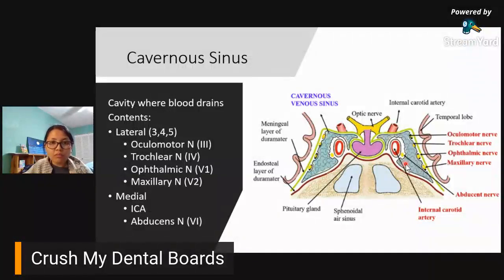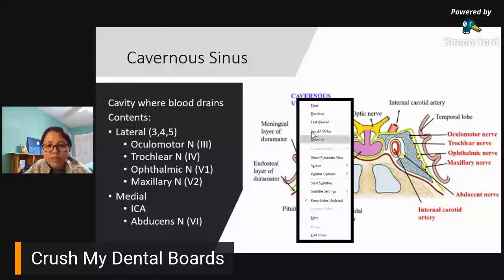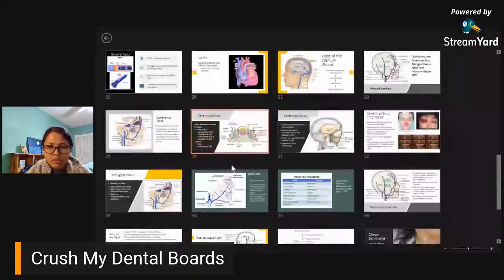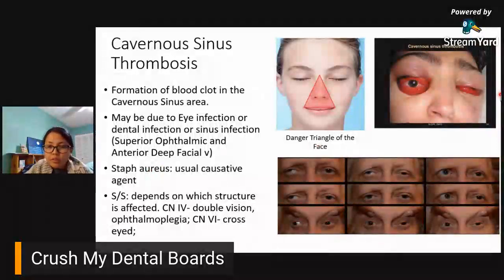Ano ang mangyayari ngayon when there is cavernous sinus thrombosis? So as you can see, like with this person right here on the upper right, nakita niyo kung ano nangyari sa mata niya? Aside from having bloodshot eyes, namaga, so nagkaroon ng inflammation yung orbital region. And then for this person right here, what can you notice sa mata niya? How would you compare one from the other?